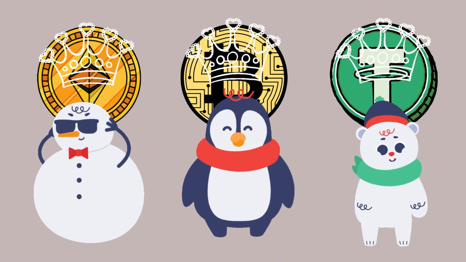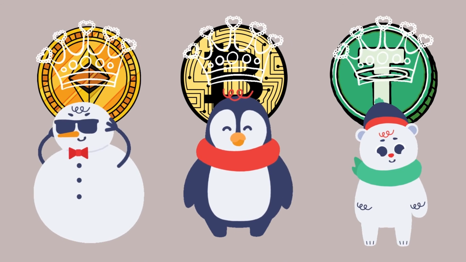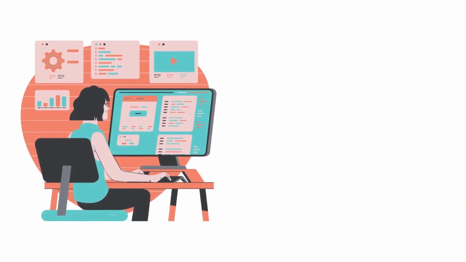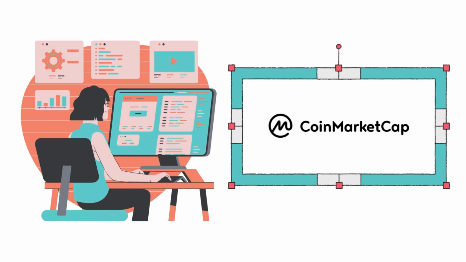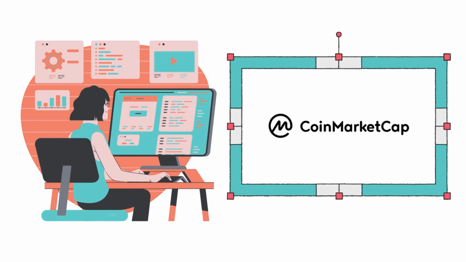The above method can also be used to determine the dominance of any crypto in the market. All information about any crypto market cap can be obtained from CoinMarketCap. Simply divide by 100% to obtain the result.